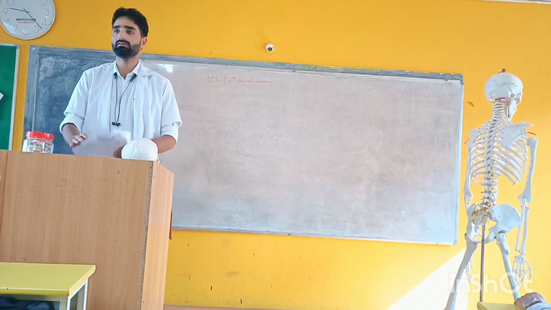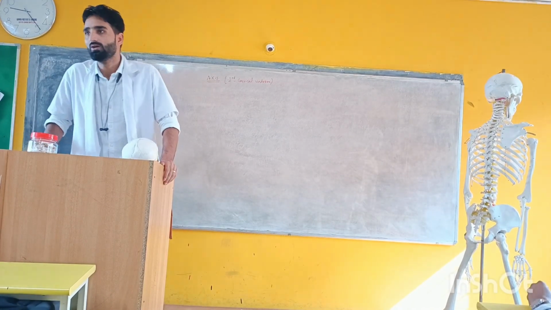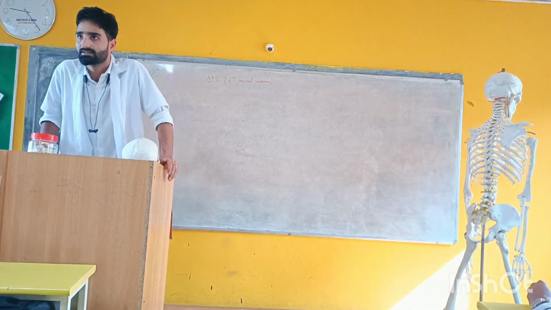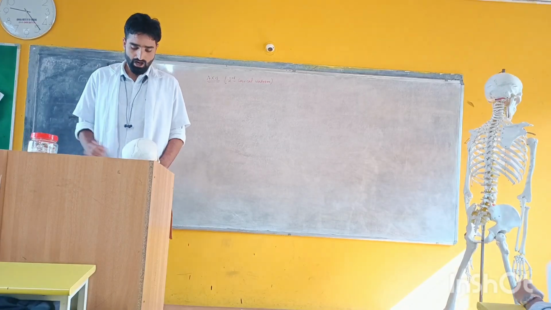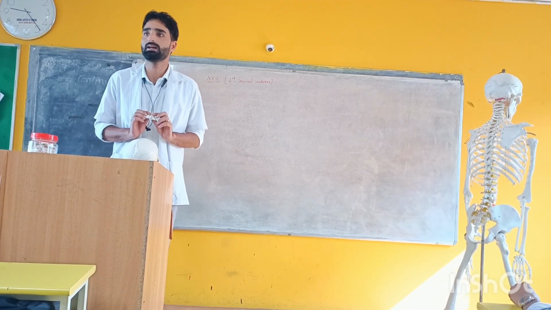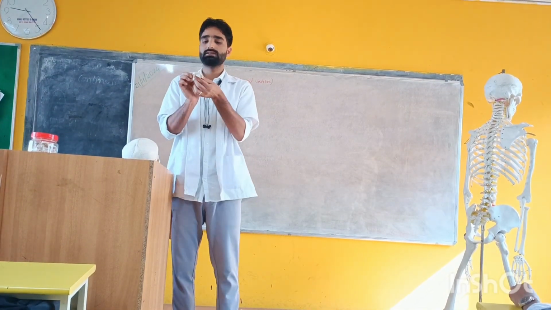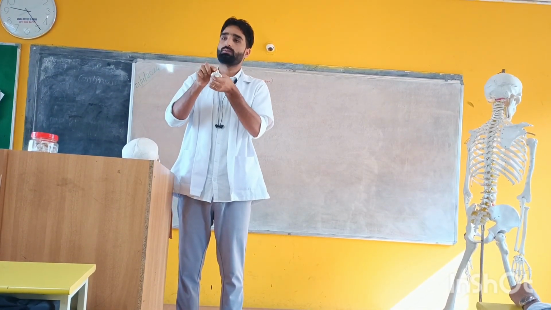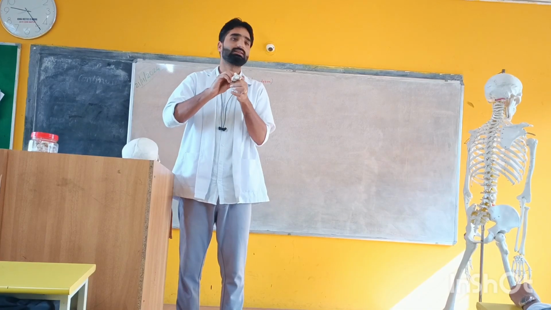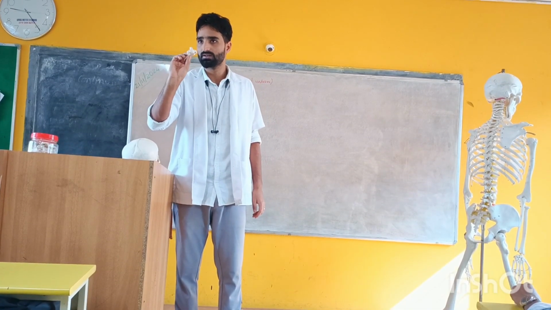We have discussed the vertebral column. Yes or no? How many bones? Today we are going to discuss the axis. Clear? How will you recognize the second vertebra? You take the vertebra and there is this bony projection. That is what is called the second vertebra, the axis. Got it?